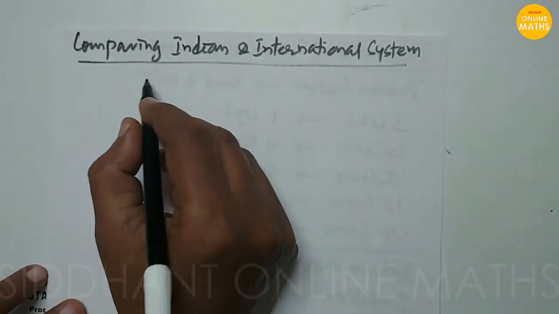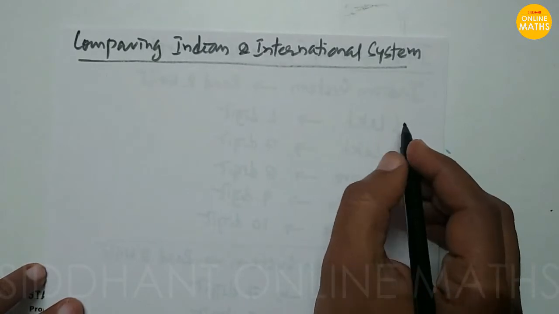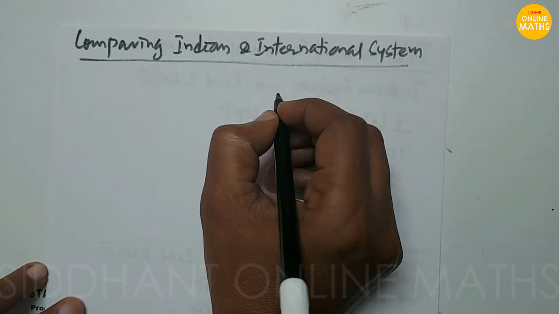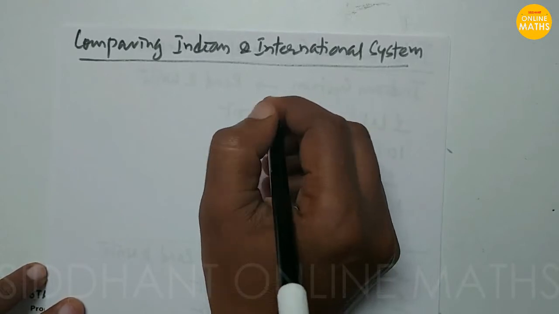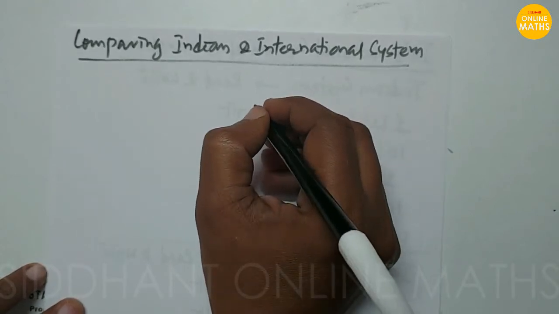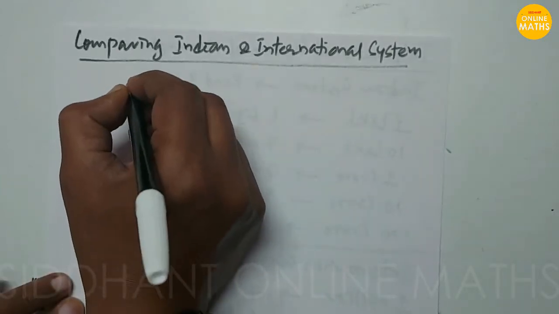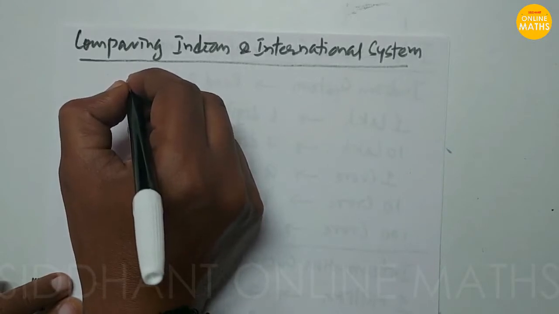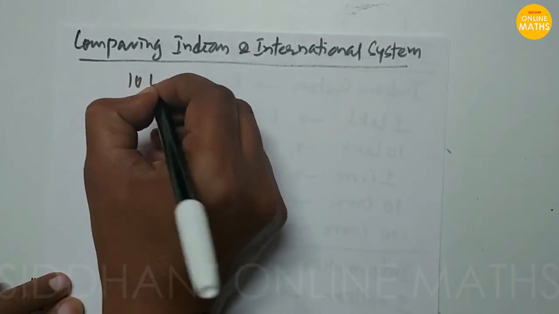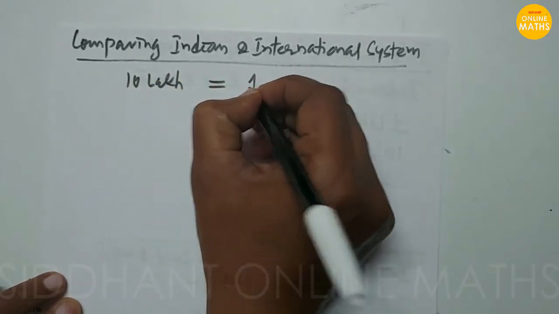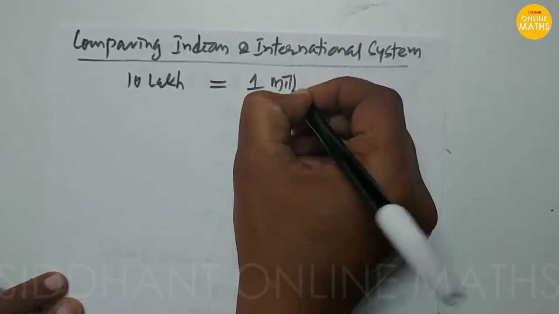Next, comparing the Indian and international systems. When you want to compare the Indian way of reading and writing numbers with the international system, 10 lakhs will be equal to 1 million.